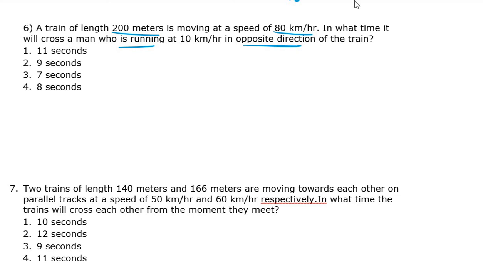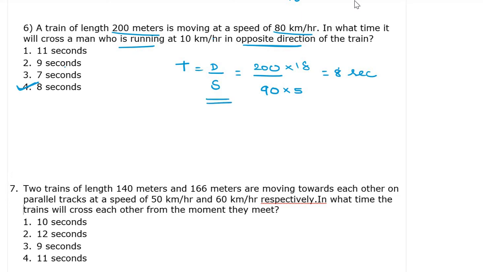So what is the formula we are using here? Time equals distance by speed. Distance is 200 meter. Speed, opposite direction, so do you have to add or subtract? Addition, because it is the opposite direction. The answer is in seconds, and the speed is in kilometer per hour, so I am writing directly. Simplify it. We will get 8. This one, do it by yourself. Same type of question.